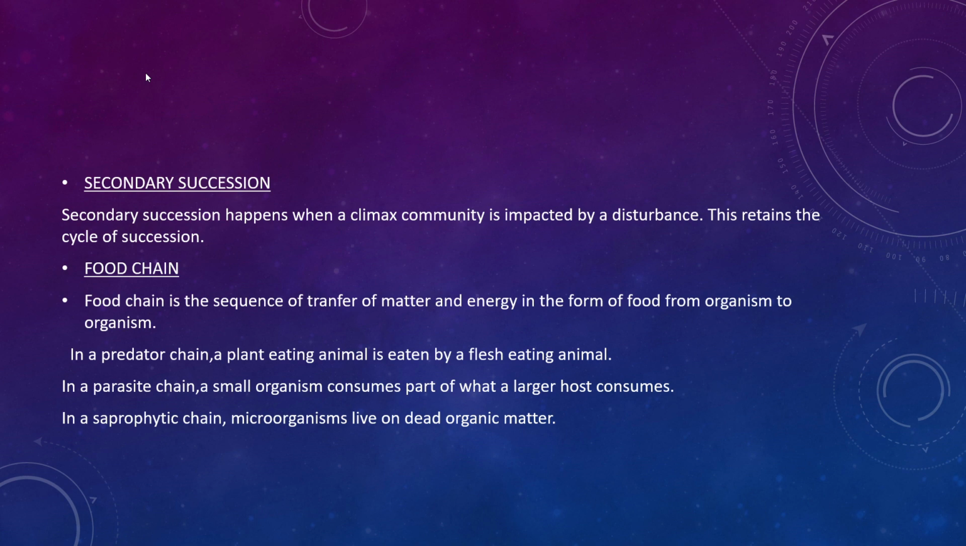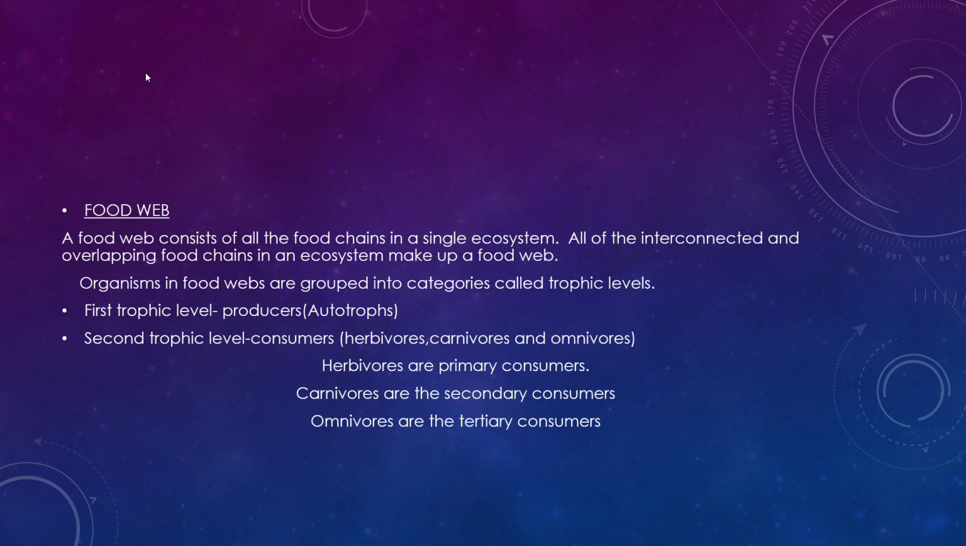Now, what is a food web? A food web consists of all the food chains in a single ecosystem. All of the interconnected and overlapping food chains in an ecosystem make up a complex food web. Organisms in food webs are grouped into trophic levels.